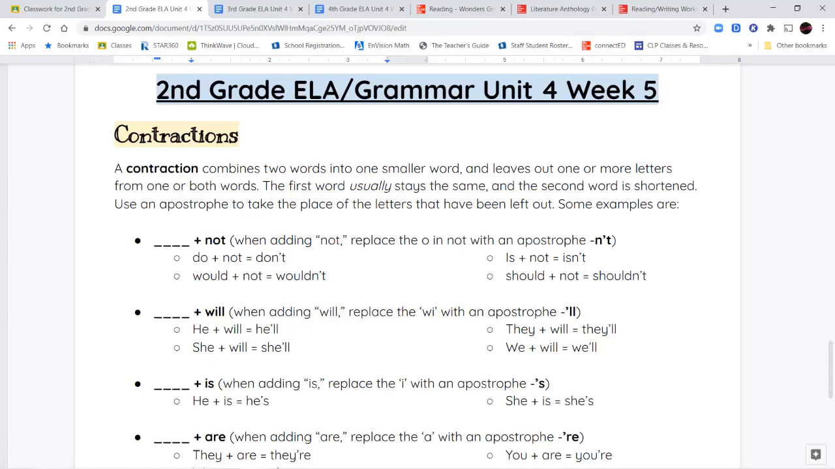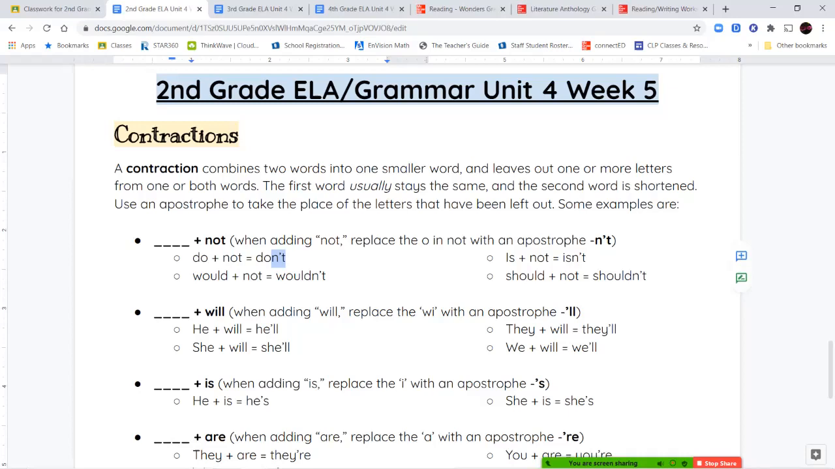So you guys know what the word don't means. Don't means do not, or wouldn't means would not, isn't is not, shouldn't is should not. Now the way that you do that, when you're combining a word plus not, you're going to take that O out of the word not, and you're going to replace that O with an apostrophe. So it's going to be N apostrophe T. So do not becomes do, and then N apostrophe T to represent not. So do not becomes don't.